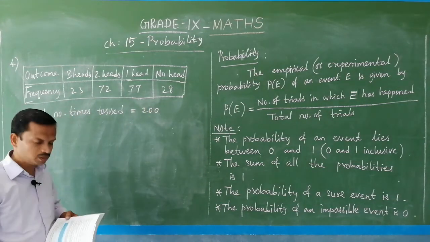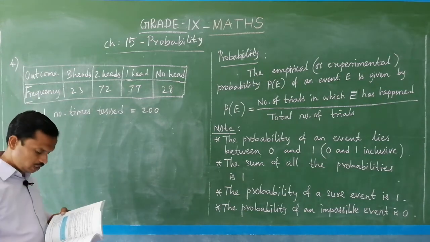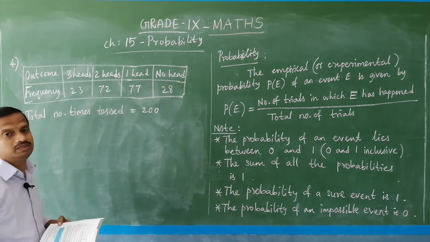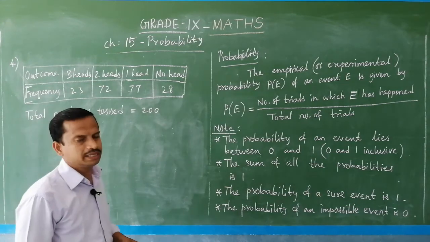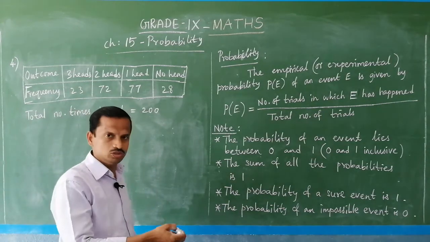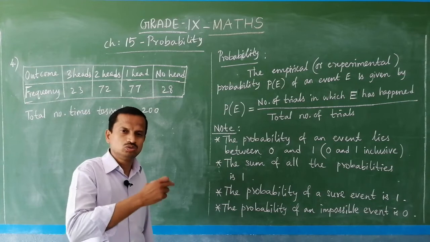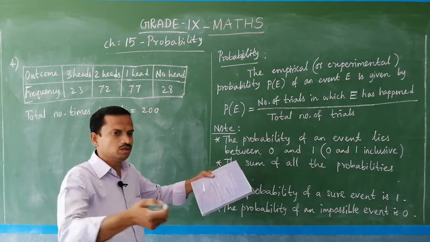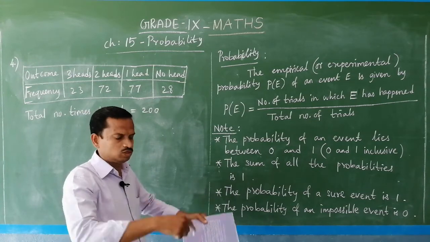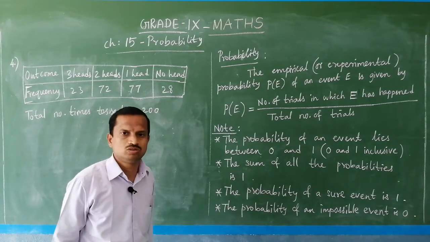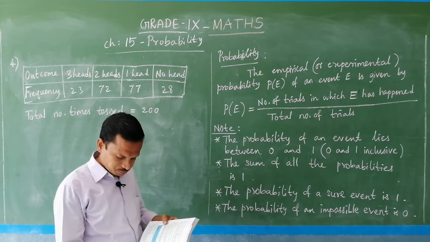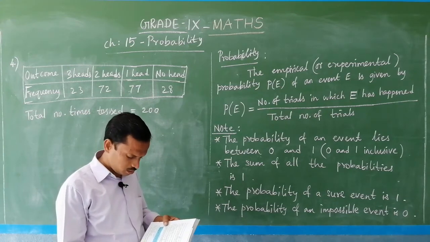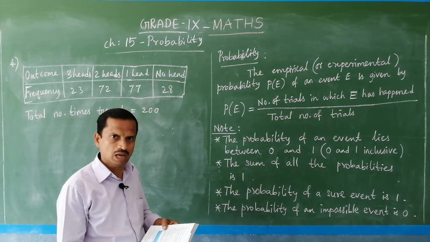From the question you have to take it like this: 3 coins are tossed simultaneously. Simultaneously means at a time. If I toss only 1 coin, or 2 coins, that is not it, but with one more coin, that means 3 coins, tossed simultaneously, and the following outcomes happened.